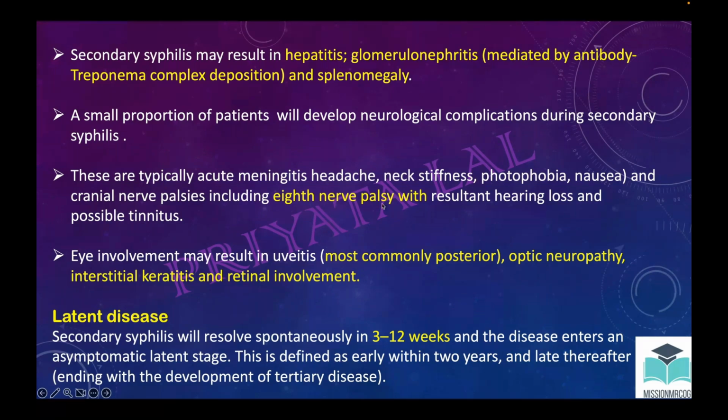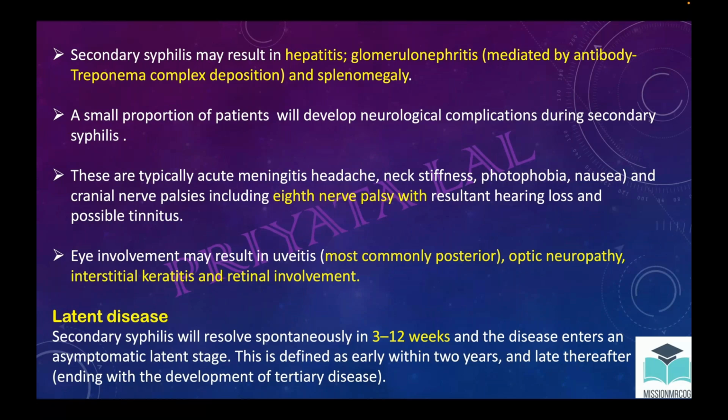Eye involvement happens, mostly posterior, that is interstitial keratitis and retinal involvement. Usually a question comes asking what causes interstitial keratitis, and the answer usually will be syphilis.